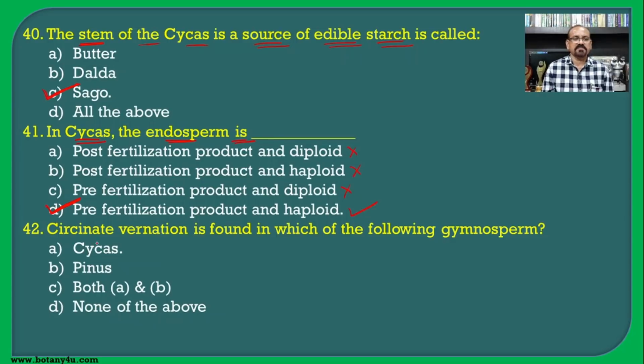That may belong to the Cycas or may belong to the Pinus. Sarcinate vernation is found in which of the following gymnosperms? Sarcinate vernation is the condition of the leaves in which the younger leaves are found in a coiled condition. Such a condition, in which the young leaves are present in a coiled condition, is known as the sarcinate vernation. It is a characteristic feature of the fern in the pteridophytes as well as the Cycas. So, Cycas is the correct option for this question.